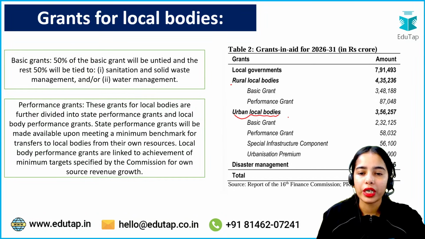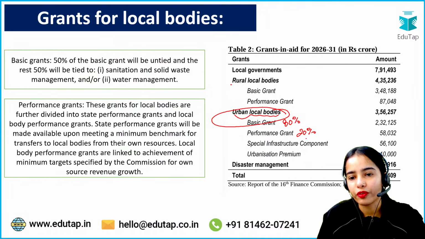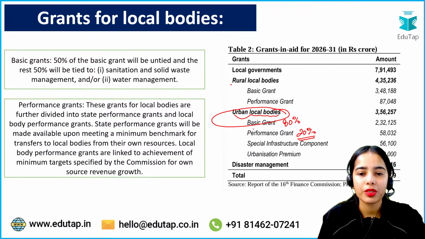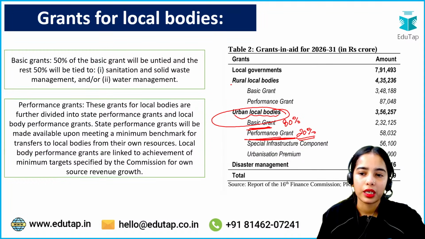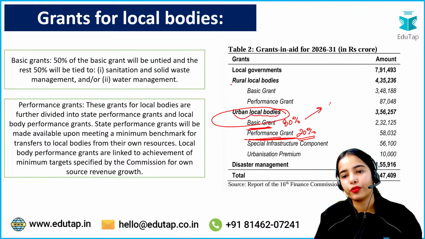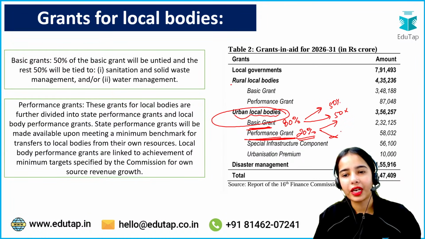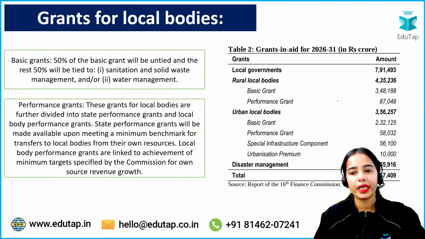Similarly, for urban local bodies, from the allocation to the urban local bodies, 80% has gone for the basic grant and 20% has gone for the performance grant. Now from the basic grant, 50% is tied, 50% is untied. The performance grant is divided into two parts, that is state performance grant and local body performance grant. Any confusion, anyone?